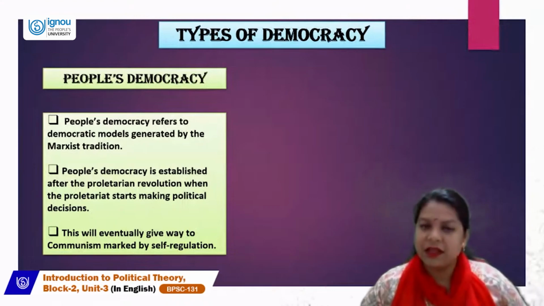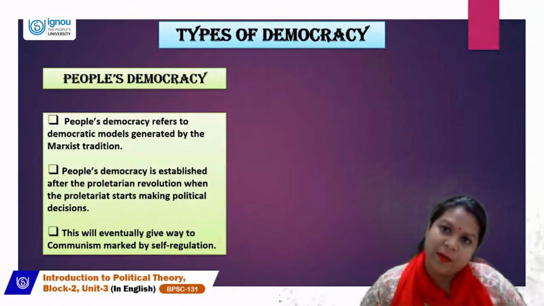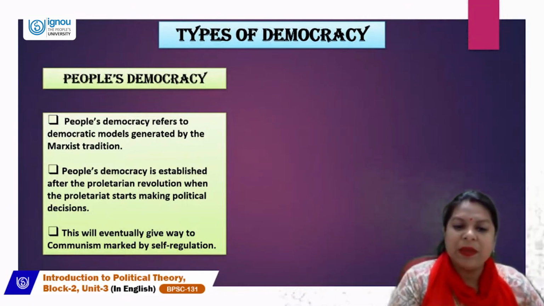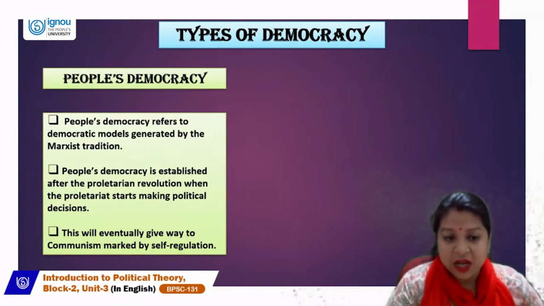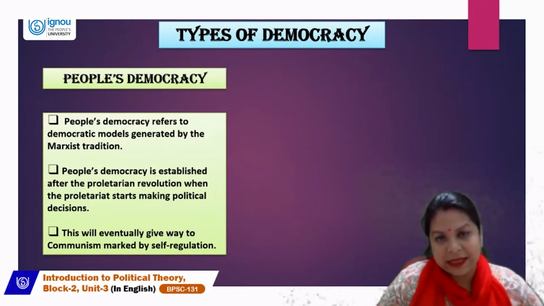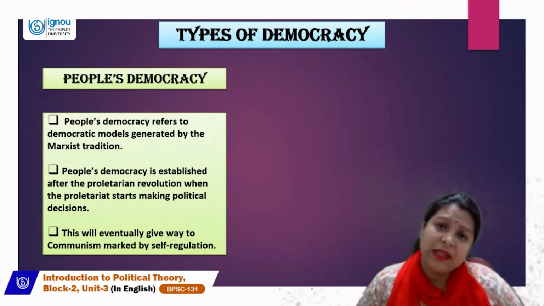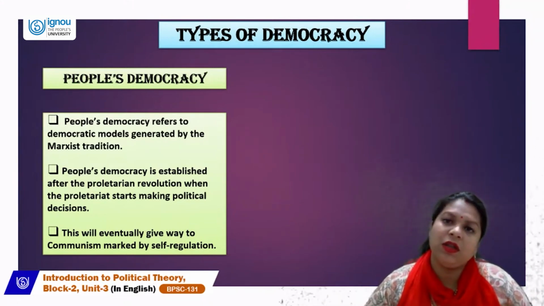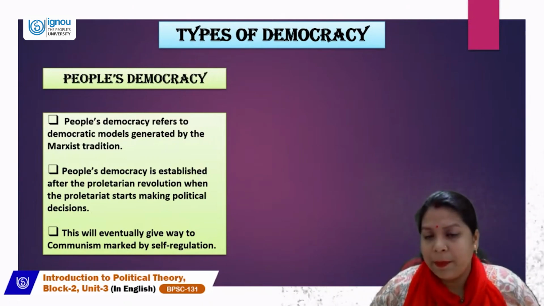In Marxist theory, there is always an aim where the proletariats will be ruling the society, and at that time the people's democracy will be established after the proletariat revolution, where proletariats means the working class, the labor class people who are not economically powerful.